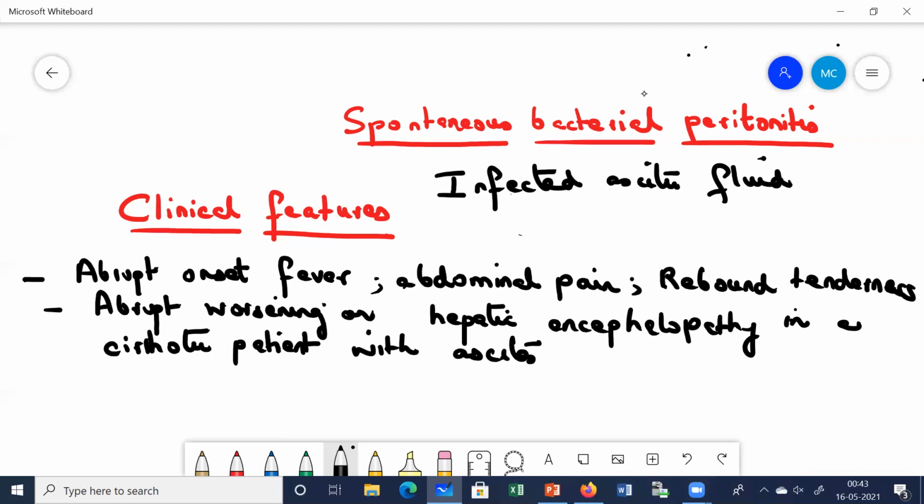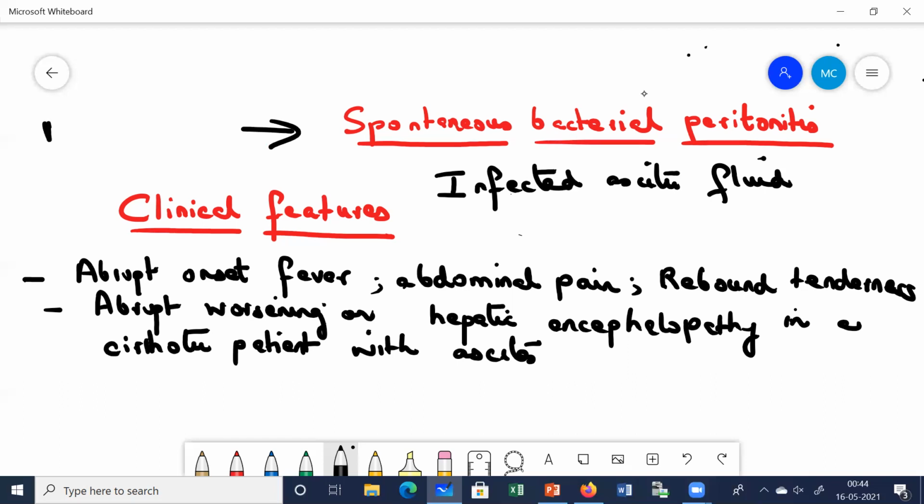Then you can think, if we are excluding these causes, what is the reason for this infection of the ascitic fluid? Remember, in the majority of cases, spontaneous bacterial peritonitis is caused by organisms of the normal flora of the intestine.